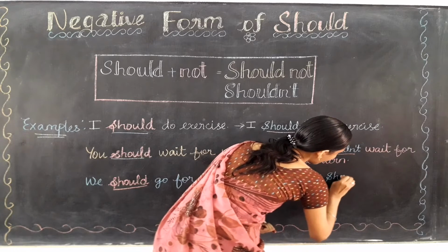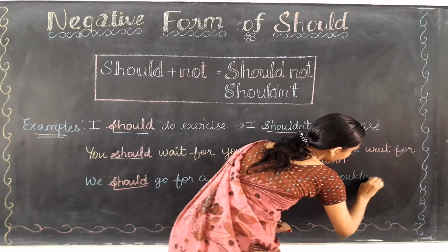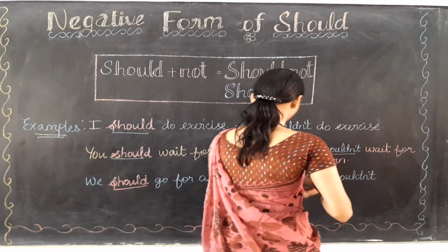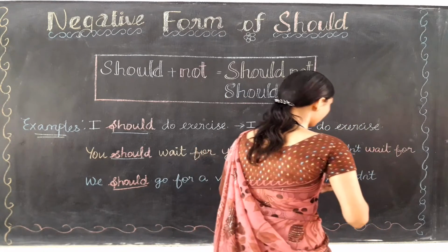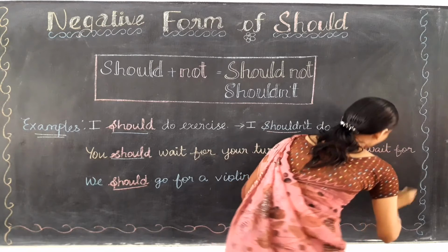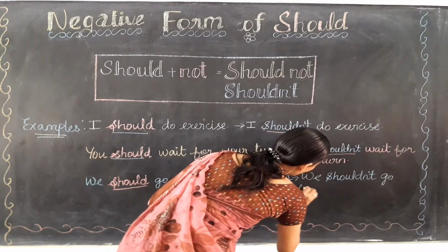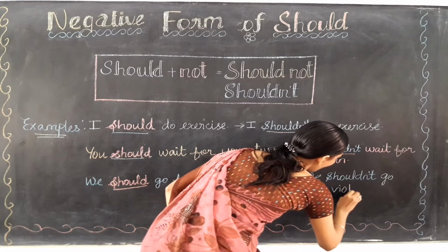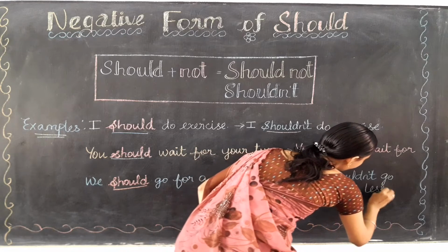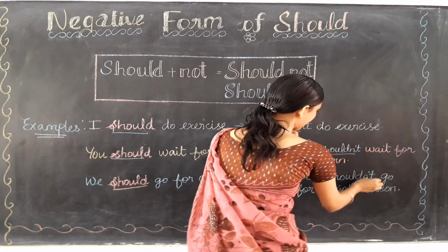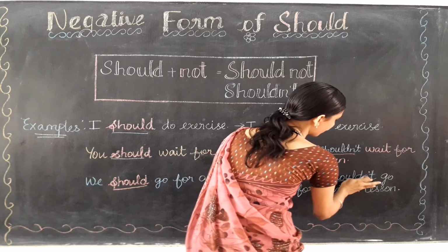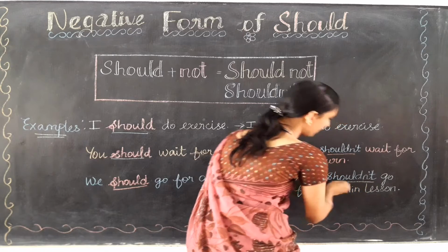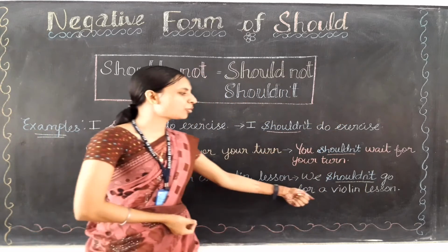Yes, shouldn't. We shouldn't go for a violin lesson.